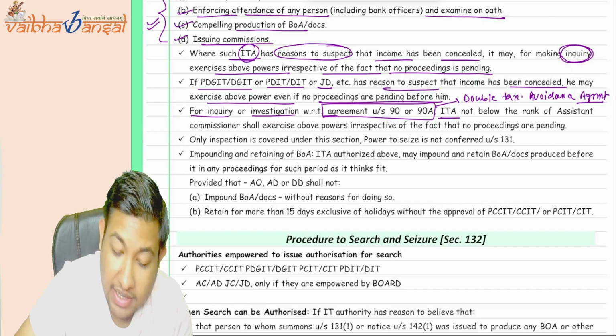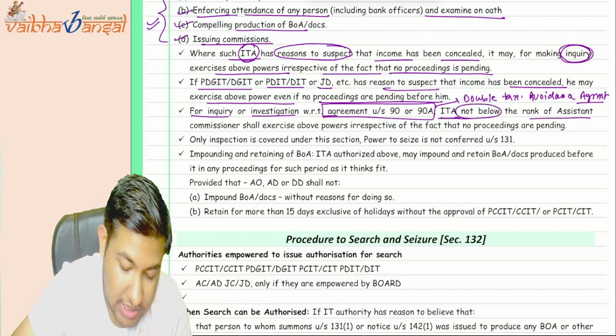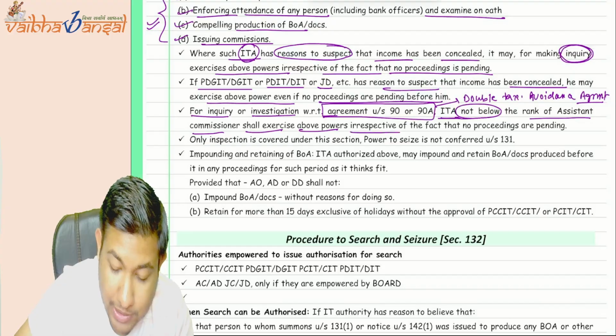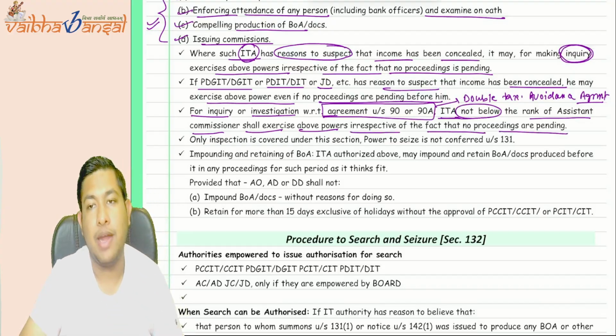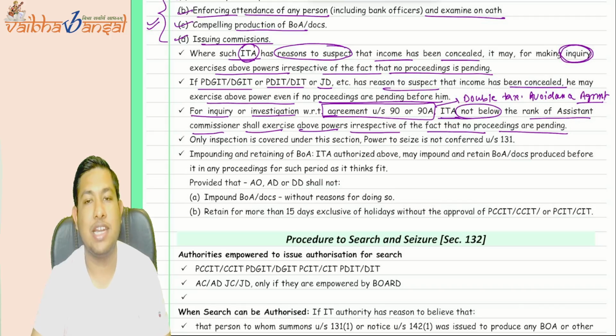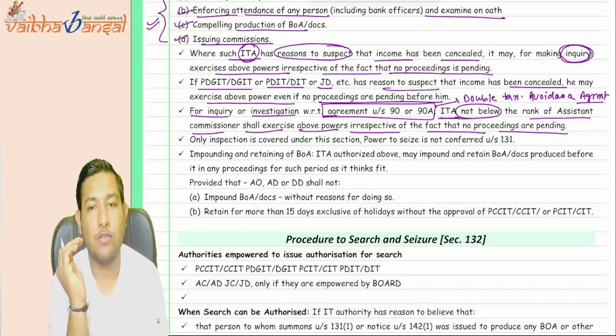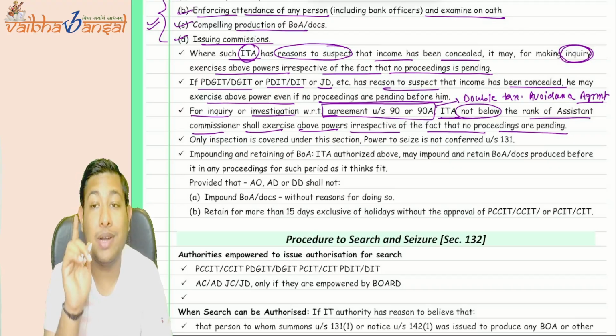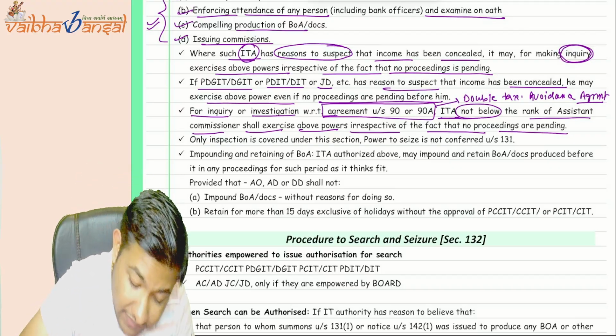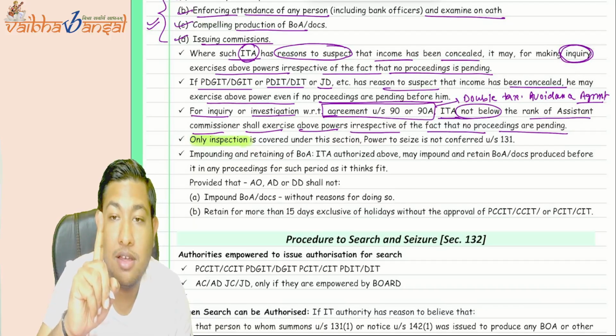The ITA not below the rank of assistant commissioner shall exercise the above power irrespective of the fact that no proceedings are pending. So officers not below the rank of assistant commissioner should do this work. Only the assistant commissioner and officers above that rank can enter into this particular domain. But here, we are just doing inspection.